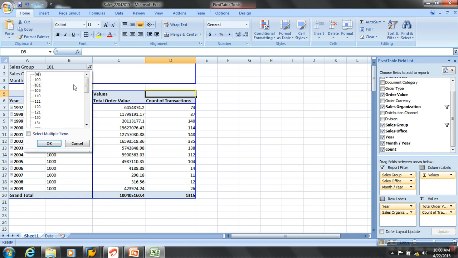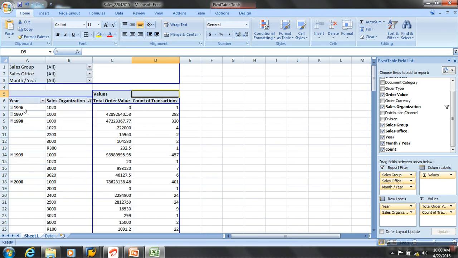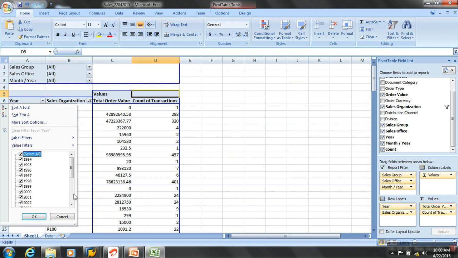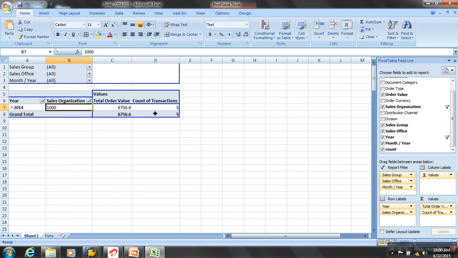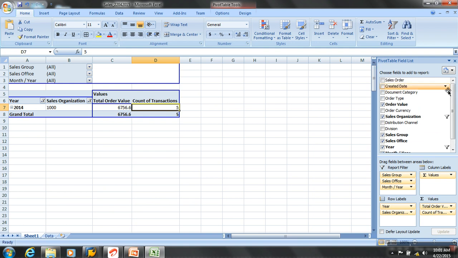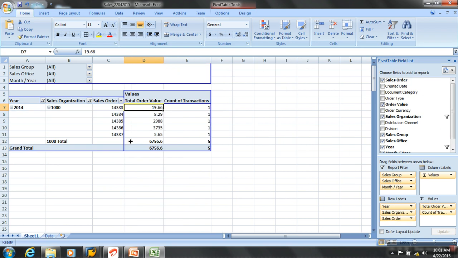Say I remove this filter, I say all, and here you can say I would like to do filtering only on 2014. So in 2014 I only had 5 transactions. If I want to see what are those 5 transactions only in 2014, I can drag drop the sales order, so I can know the order. This was order 14387. Then if I want to see who was the customer, if I have brought in that column also, then I can say what customers. I can remove subtotals here.